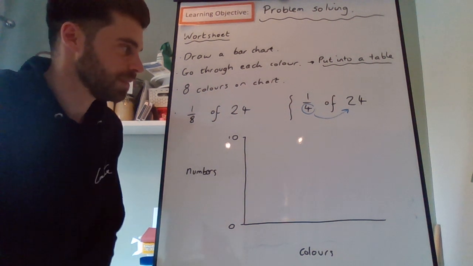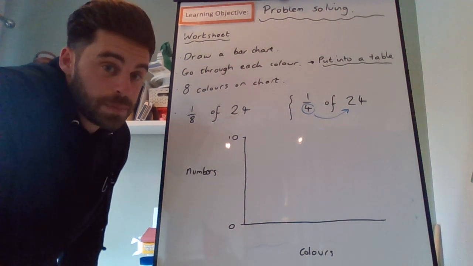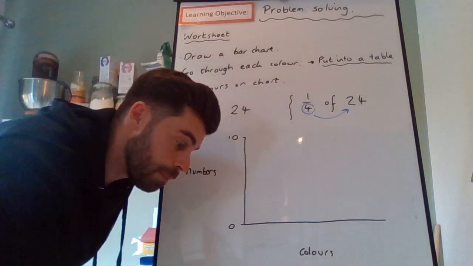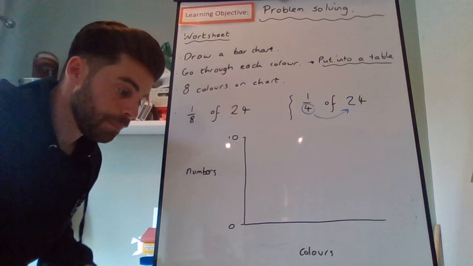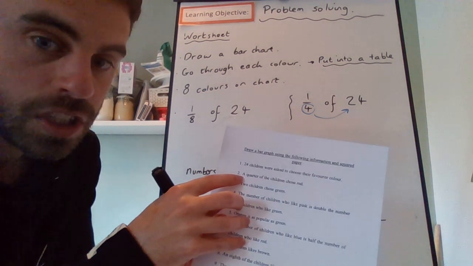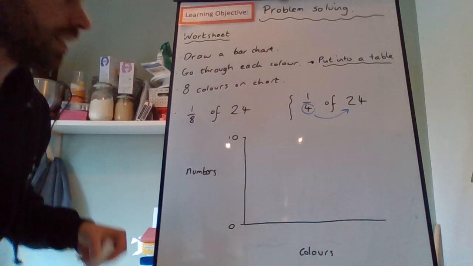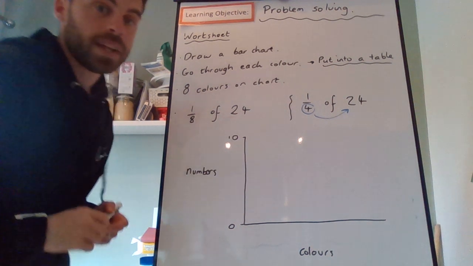so read it carefully. The only 2 I'm going to go through with you and give you a little bit of a hint are number 2 and number 8. Number 2 says a quarter of the children chose red. 1/4 of all of the children, so 1/4 of 24.